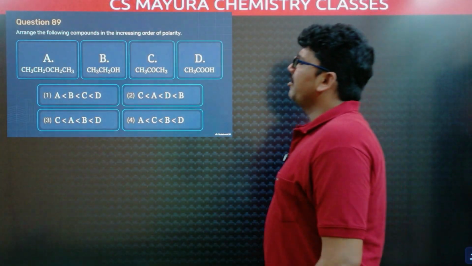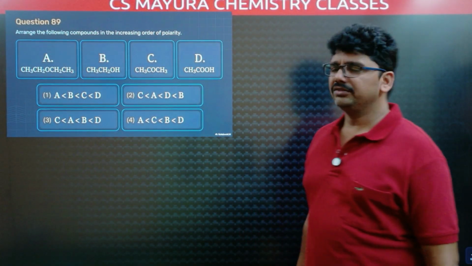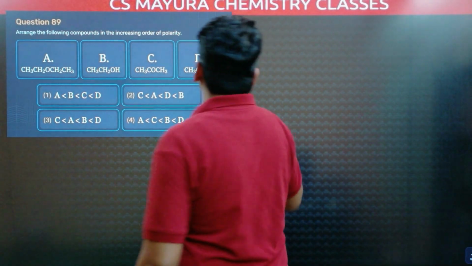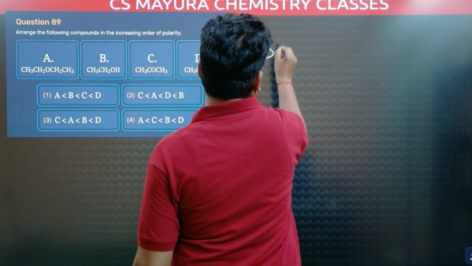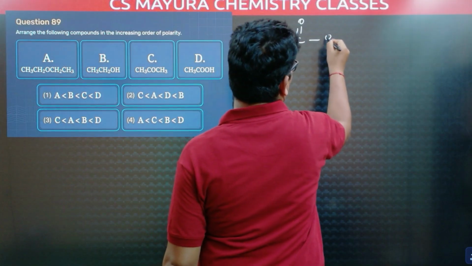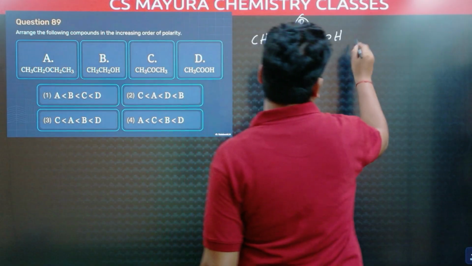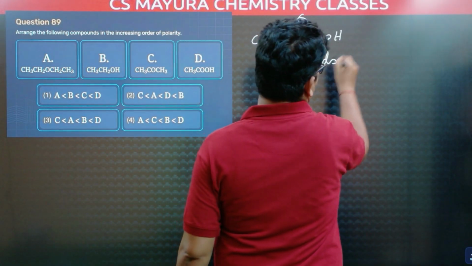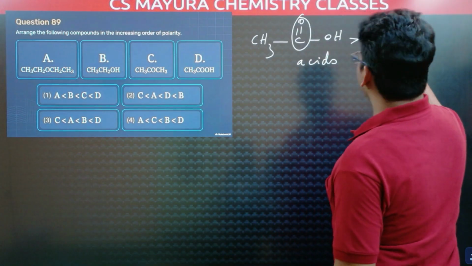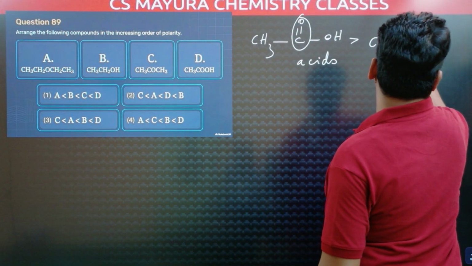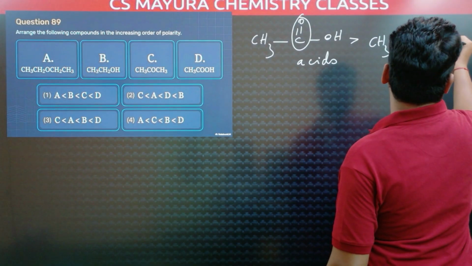C. Arrange the following compounds in the increasing order of polarity. Acetic acid polarity is more. There is CH3, C double bond OH. This carbonyl group is there. Its polarity is more. Acids are more polar. Next, alcohols. CH3CH2OH. Alcohols are more polar.